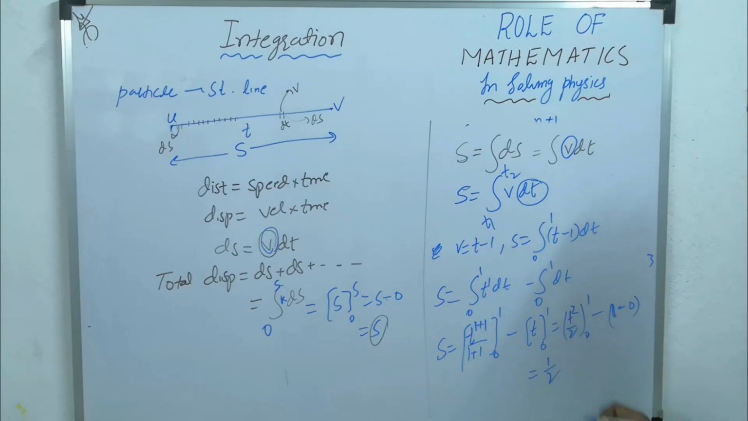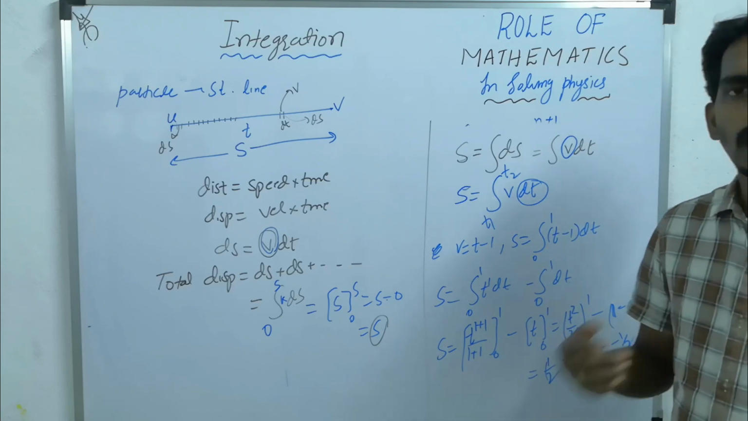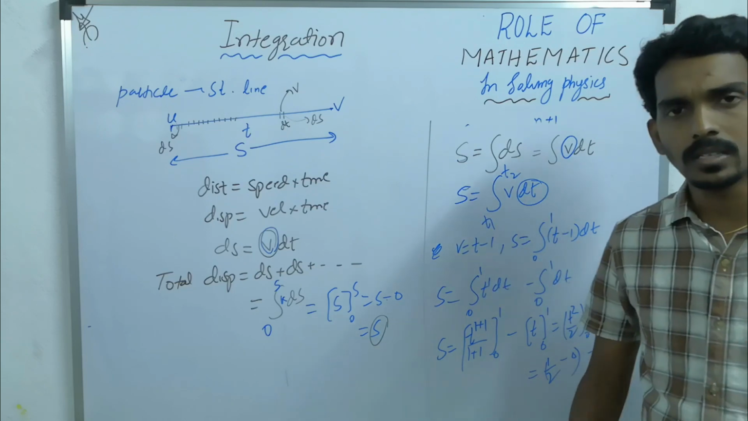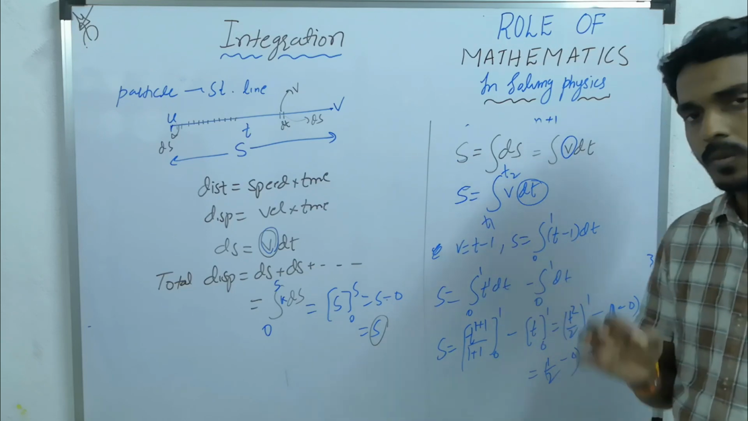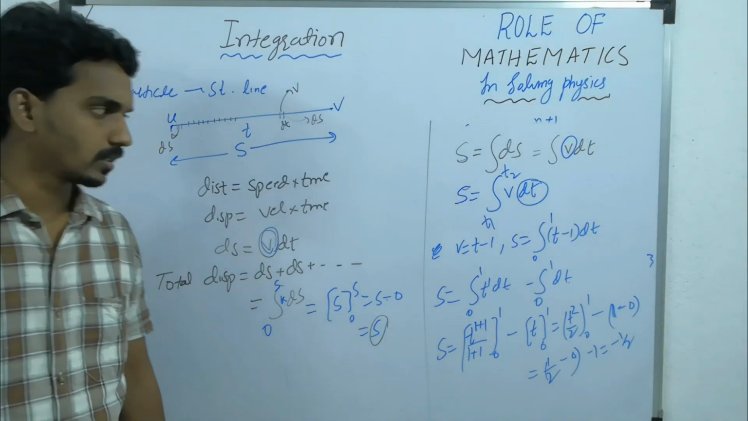Similarly, 1 square by 2 minus 0 minus 1. So 1 by 2 minus 1 is how much? Minus 1 by 2. So this way you can apply integration. But here we have used only one simple formula. What is that? Integration x power n dx.